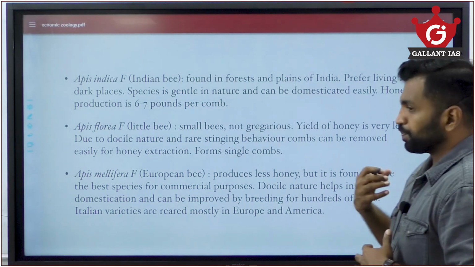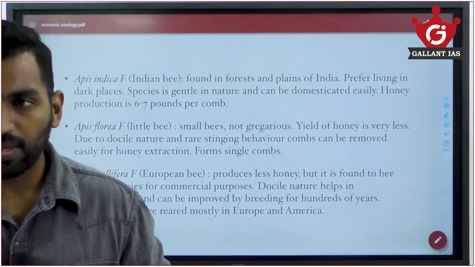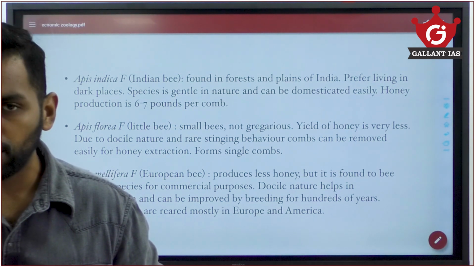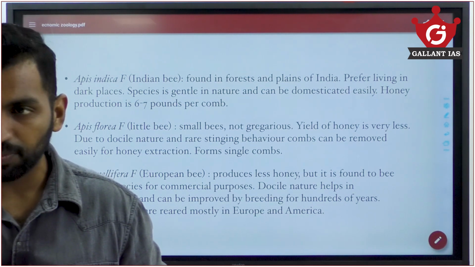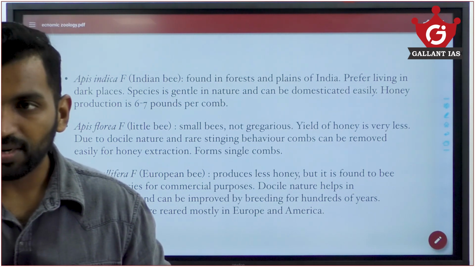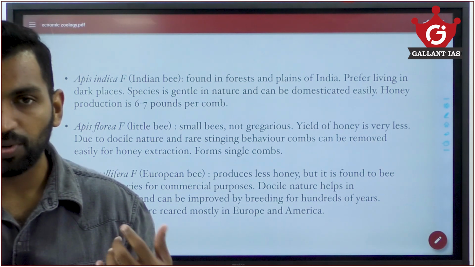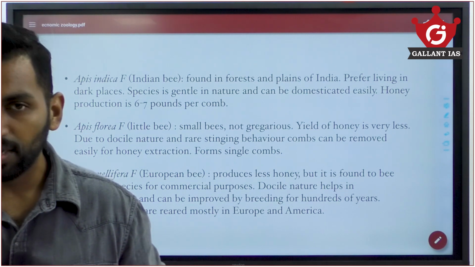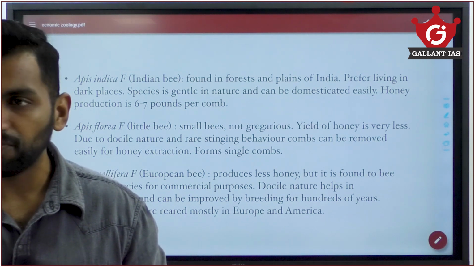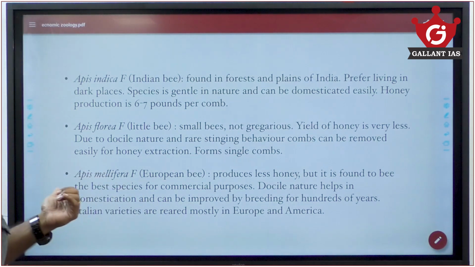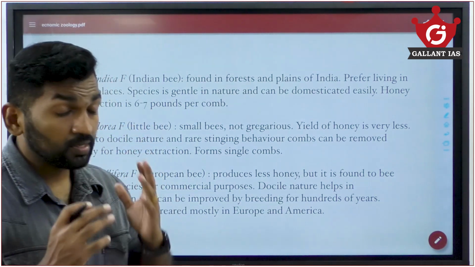Okay, so the bees that are commercially taken are generally re-engineered, or they are crossbred to finally produce the ultimate species, which gives us much more enhanced honey and bee wax production in a short period of time. So we are trying to enhance the production of honeybees by recombinant DNA technology or by crossbreeding with different suitable species, so that an ultimate new species is created which yields a good result in terms of bee wax and honey production. So it is easy to re-engineer Apis mellifera in such a case and produce